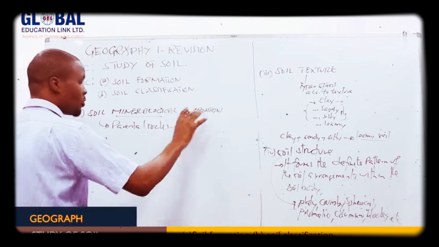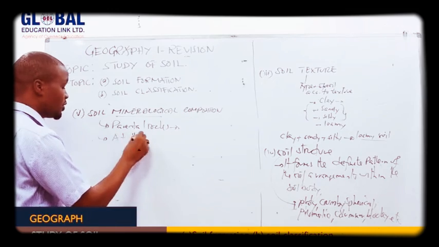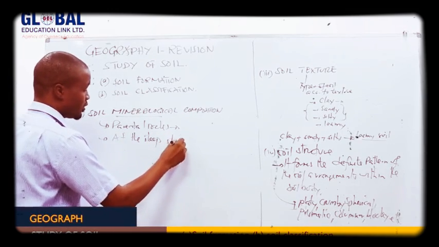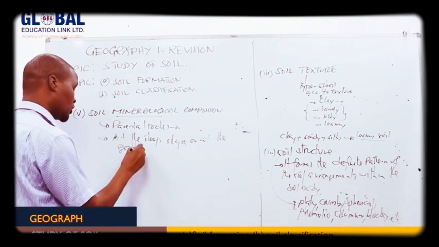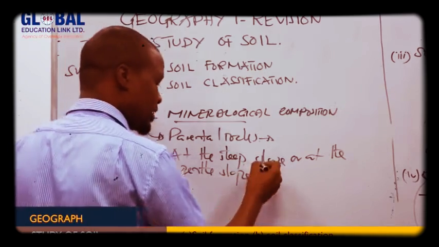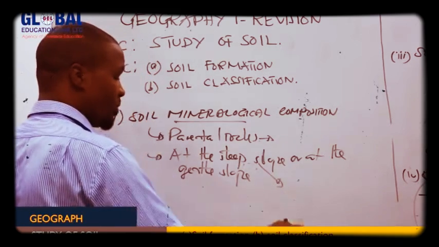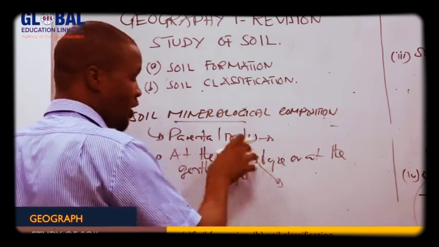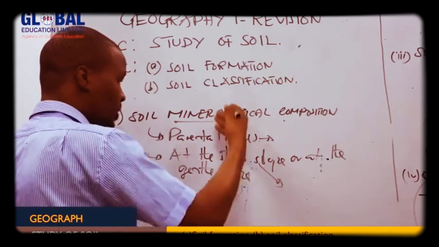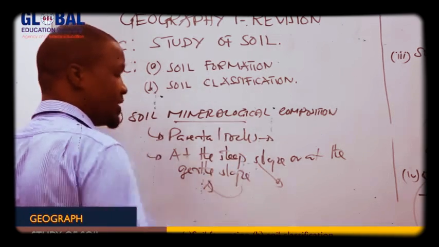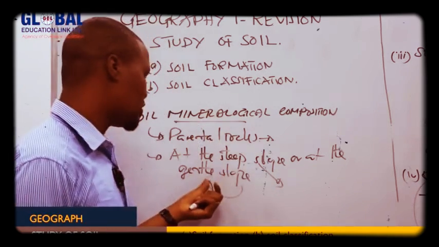Then we say the mineralogical composition of the soil depends on where the soil has occurred. You see, either at the steep slope or at the gentle slope. At the steep slope right here, we have poor soil because there is fast flowing of water down the slope. So automatically all the material will be taken from the upper level at the steep slope, and they will be brought right here at the gentle slope. So it depends on the slope type. Its mineralogical composition can be more at the gentle slope than at the steep slope. So most of the soil found on steep slopes has low mineralogical composition compared to this point.